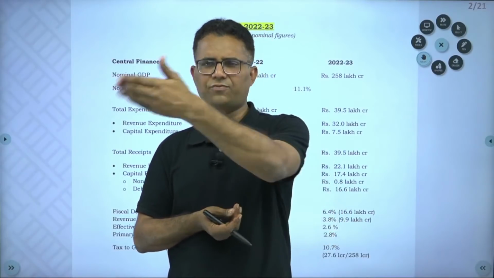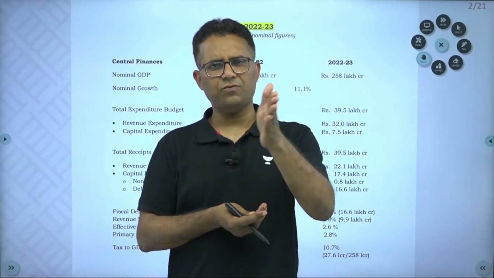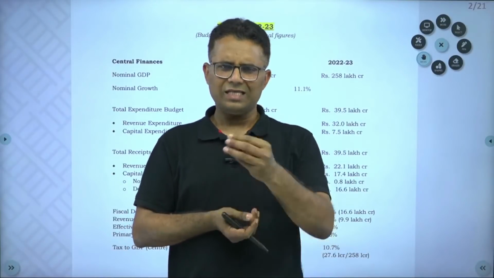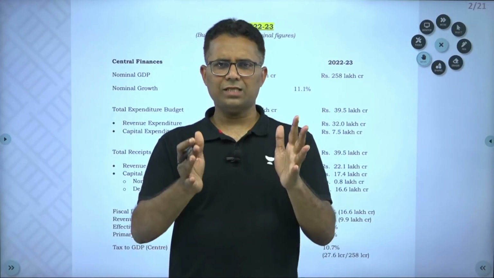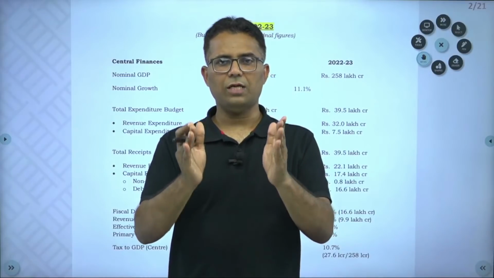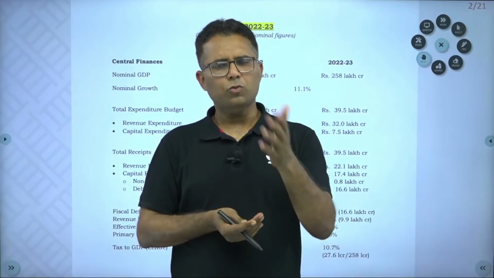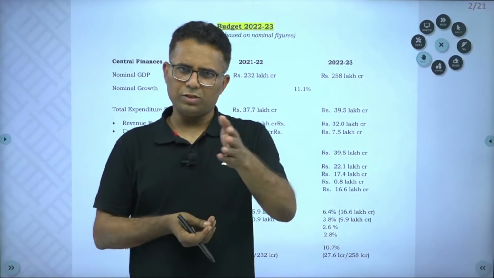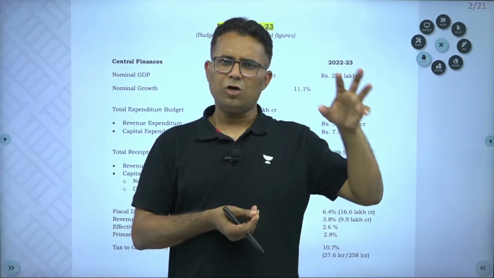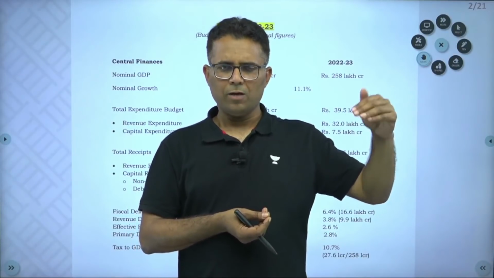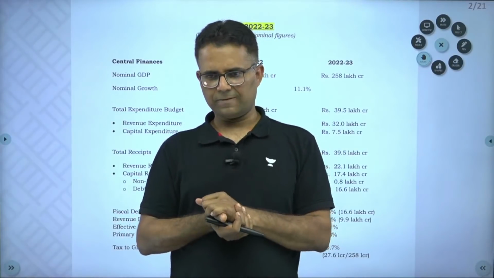Of course, in future government has said that by 25-26 fiscal deficit will come down to 4.5%. That has just been a reference in the budget. But as such, the major focus is on expenditure, and that too on capital expenditure. Of course last year also there was focus on capital expenditure, and this year, but otherwise before that government had always tried to move towards the fiscal consolidation path. But this year government is going to spend a lot on capital expenditure.